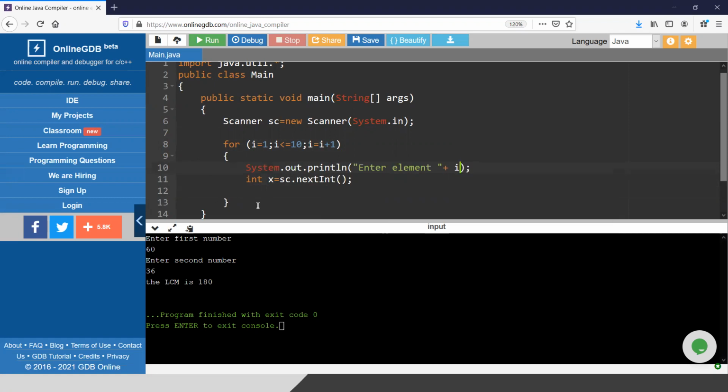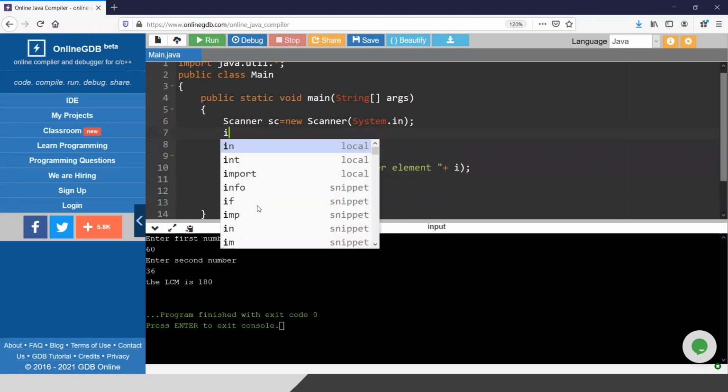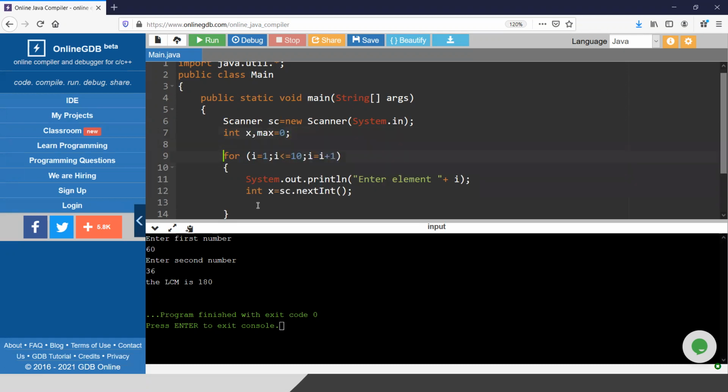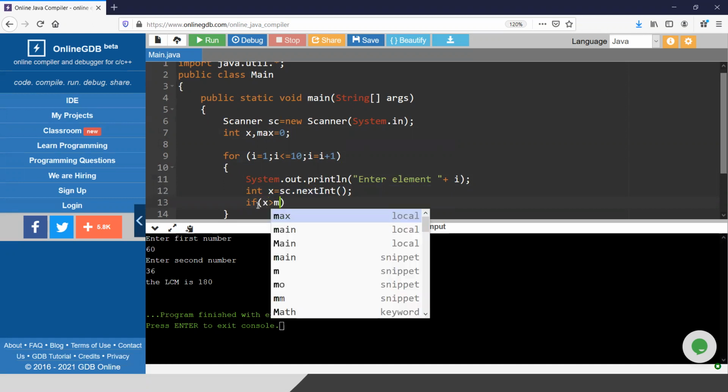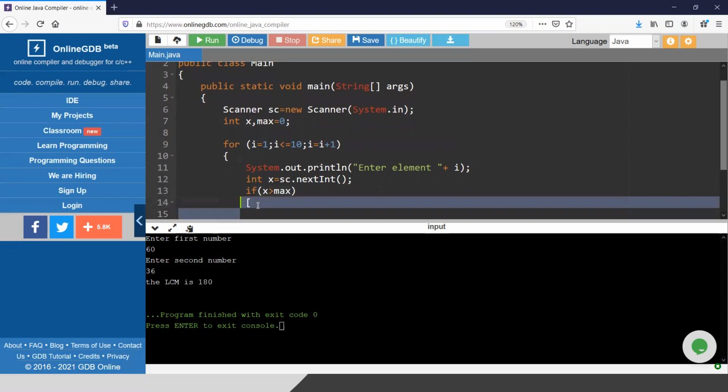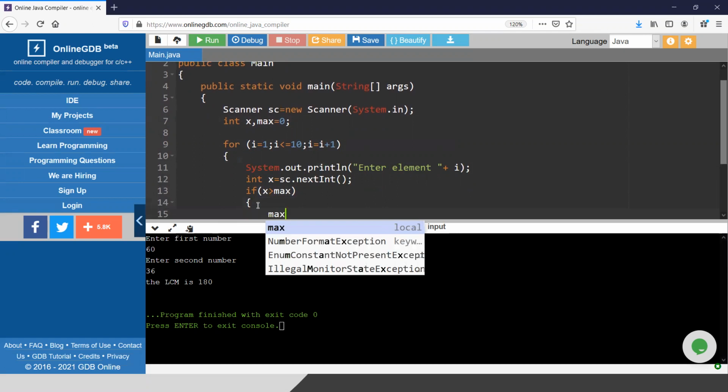Enter element 1, enter element 2, and so on. I will take the input inside x. Okay, and I will introduce another variable like max. The initial value of max will be 0. Now I'm going to take all the inputs inside x, and always I will be checking: if x is greater than max, then max will be x.